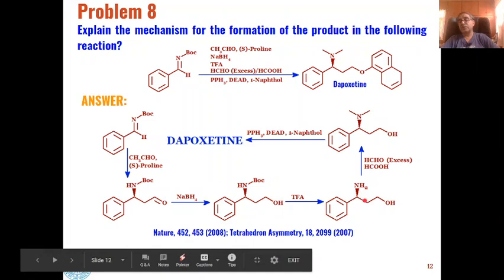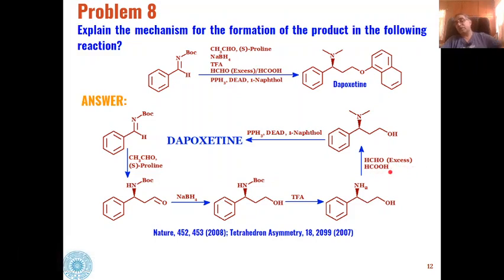And then N-methylation of these amino alcohols will take place in presence of this reagent, which is commonly used for N-methylation. Formaldehyde and formic acid in combination with each other give us N-dimethyl amino alcohols as the product. And these amino alcohols will react with 1-naphthol in the presence of triphenylphosphine and DEAD to give us dapoxetine as the product, which is used as a drug in the pharmaceutical industry.